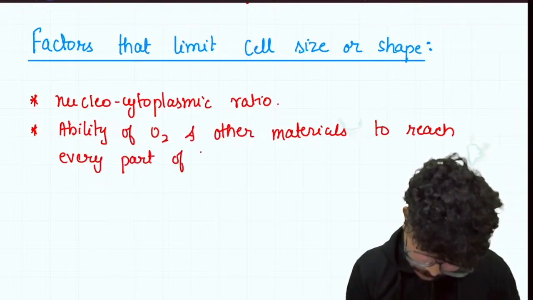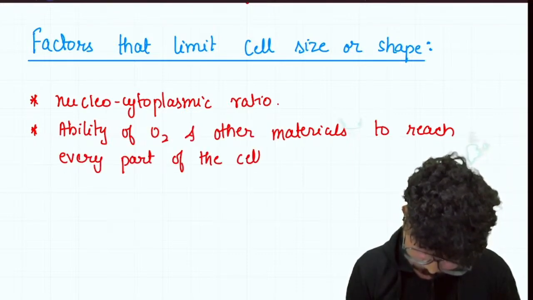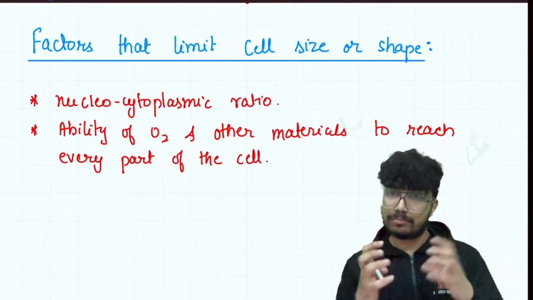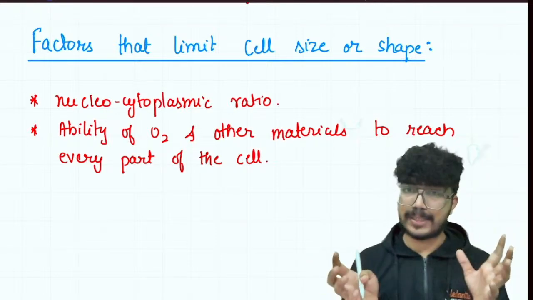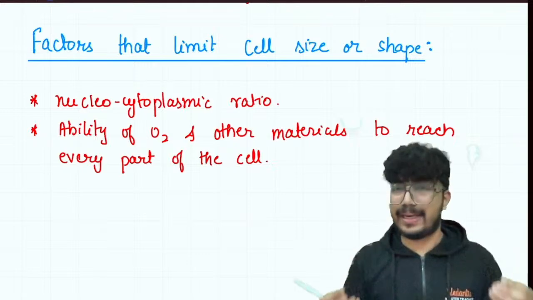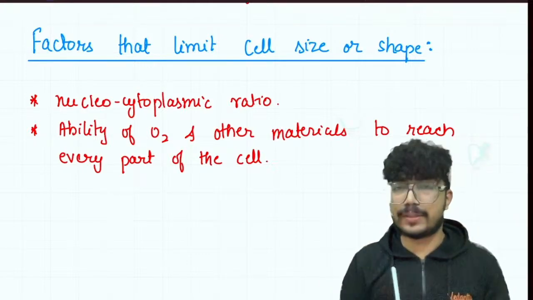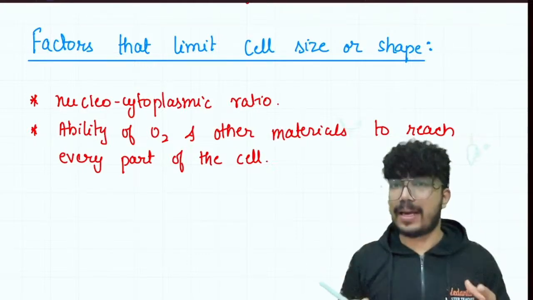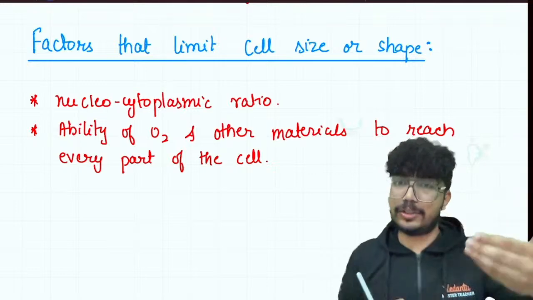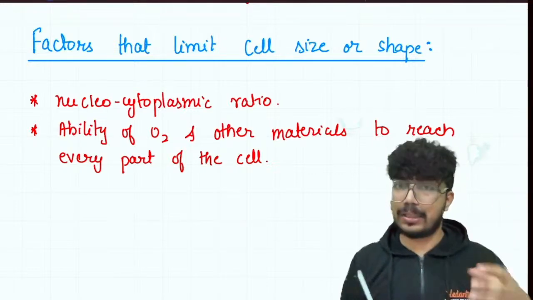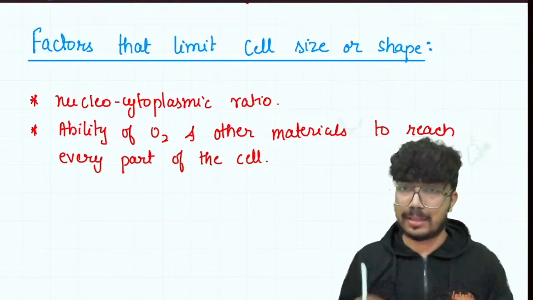Oxygen is required for respiration, and other materials can include anything essential for the activity of the cell, right? So the reach of oxygen or these materials is also going to limit the cell size.